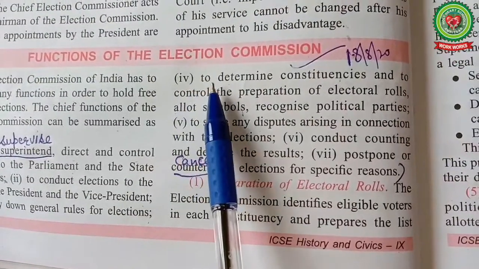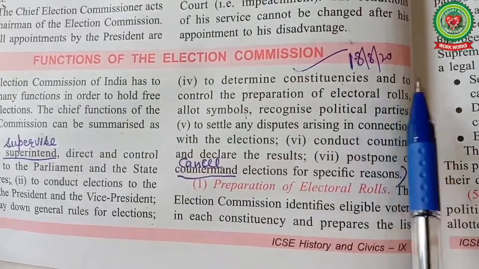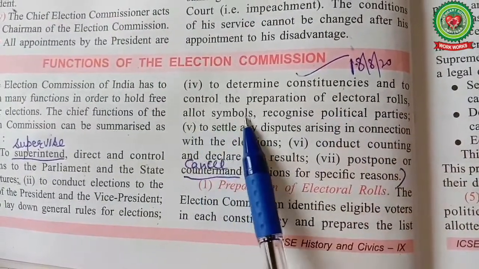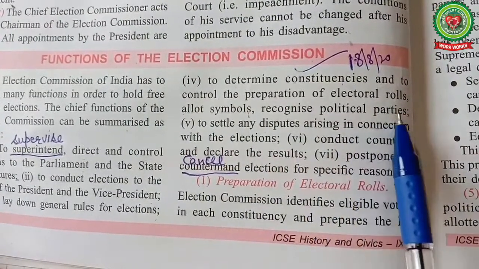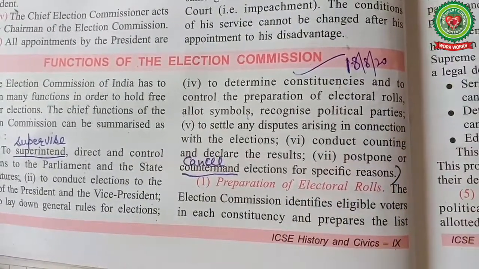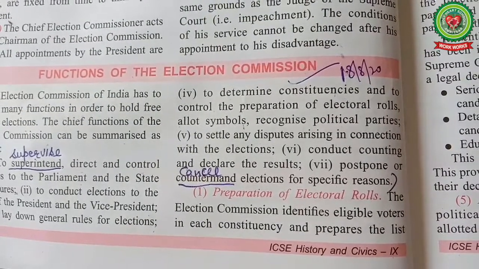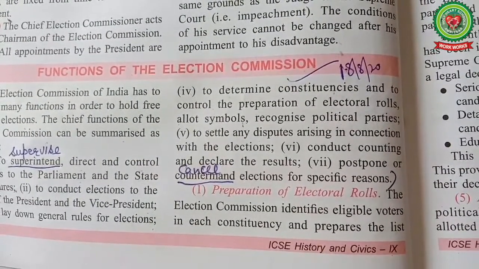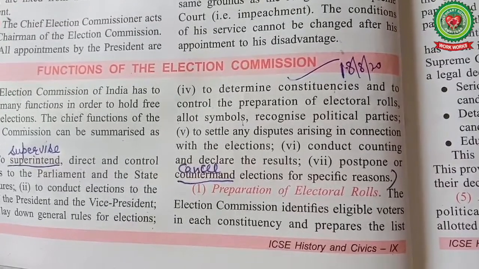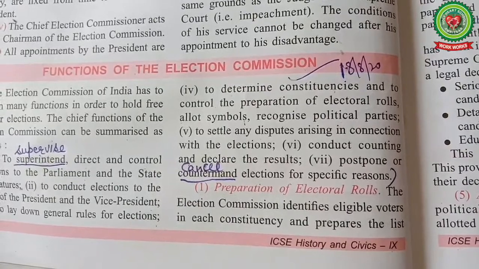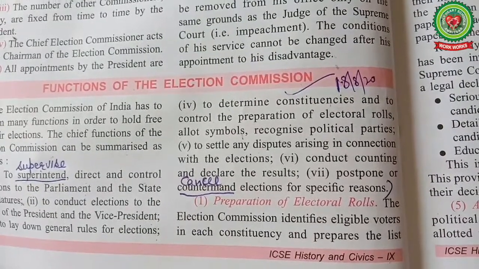Number 4, to determine constituencies and to control the preparation of electoral rolls, allot symbols, recognize political parties. The Constitution provides for one general electoral roll for every territorial constituency of the Lok Sabha and State Assembly, and also it allots symbols to the recognized political parties.